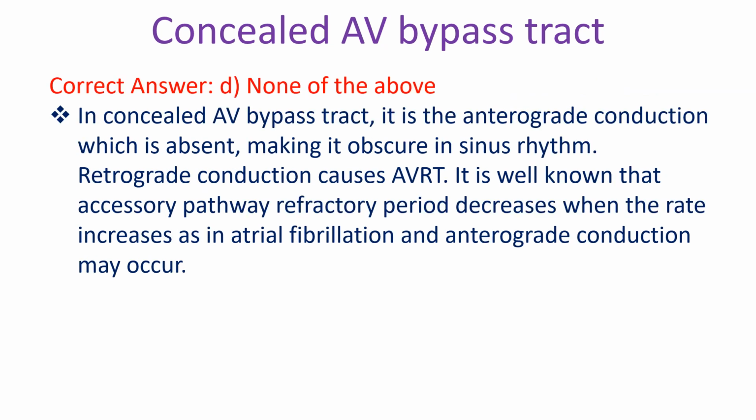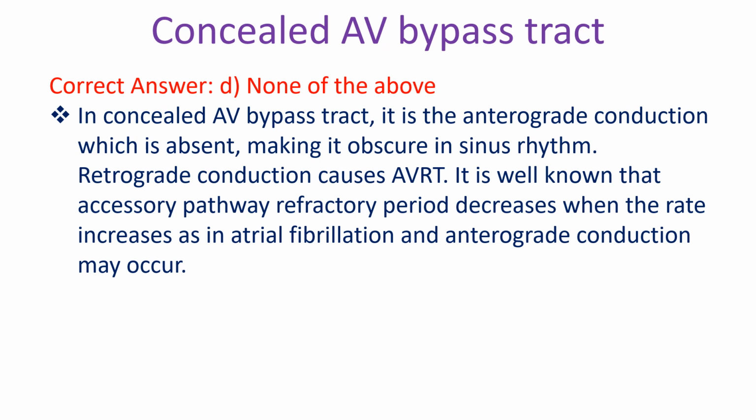In concealed AV bypass tract, it is the anterograde conduction which is absent, making it obscure in sinus rhythm. Retrograde conduction causes AVRT. It is well known that accessory pathway refractory period decreases when the rate increases, as in atrial fibrillation, and anterograde conduction may occur.